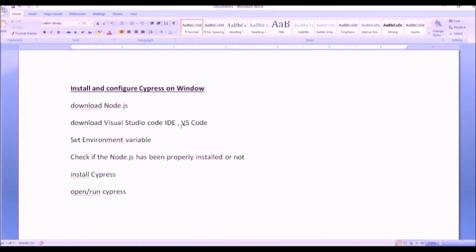The next step is to download Visual Studio Code. This is an IDE, which is integrated development environment, and in this IDE we write the Cypress code as well as we run the Cypress code. This is also called VS Code. Let's download and install Visual Studio Code.